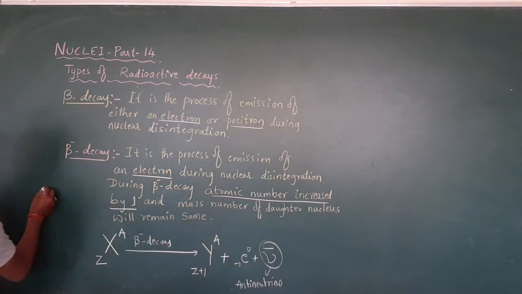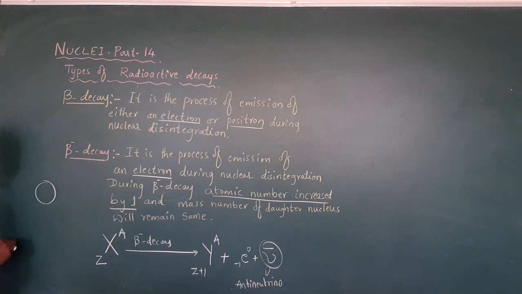I'll explain this in this manner. This is the nucleus of a radioactive substance. During negative beta decay, it emits one electron. When it emits one electron, it becomes positively charged and unstable. To become stable again, another particle should be emitted in the opposite direction to the electron, which is called antineutrino.